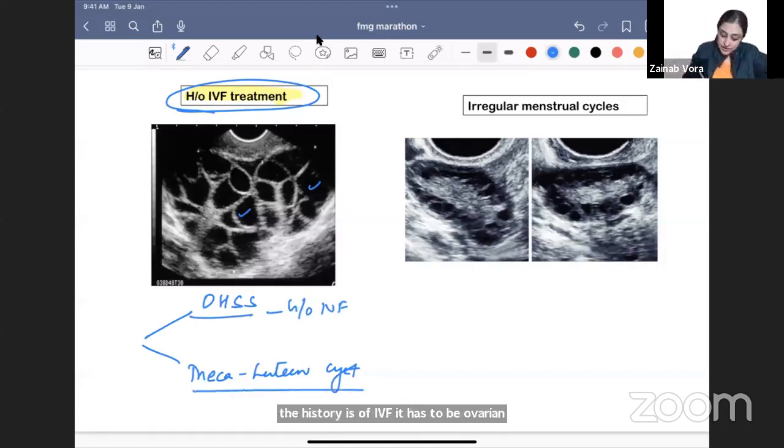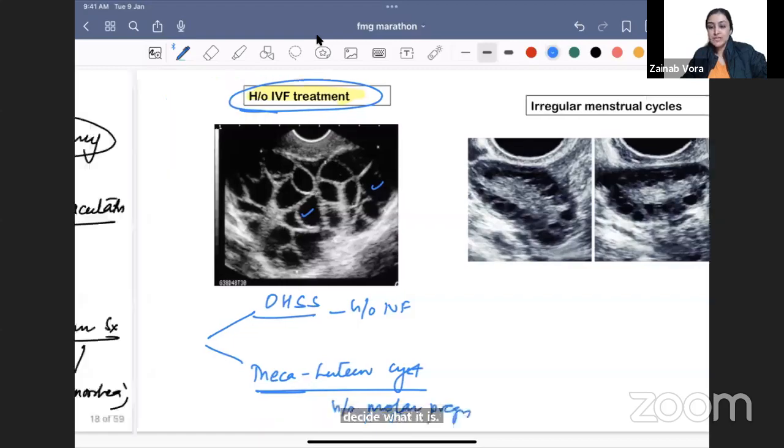If the history is of a molar pregnancy where you have too much beta HCG formation, then they are thecal lutein cysts, where the beta HCG is stimulating the ovaries. So pathophysiology is the same, radiological appearance is the same, but clinically your history is what will decide what it is. Did everyone understand? Yeah, so this is what you need to remember.